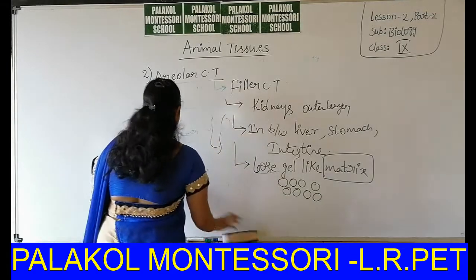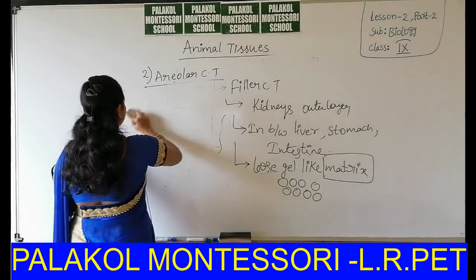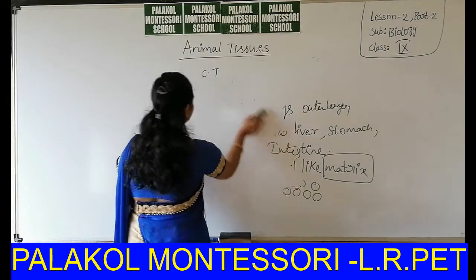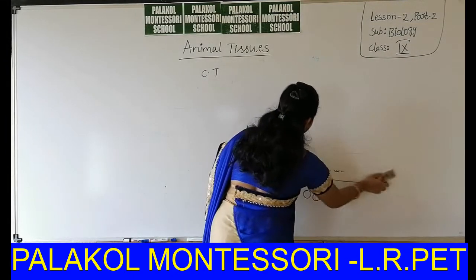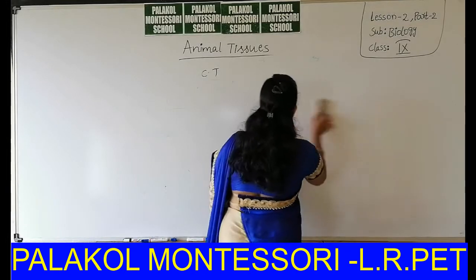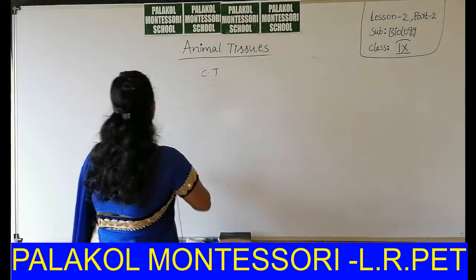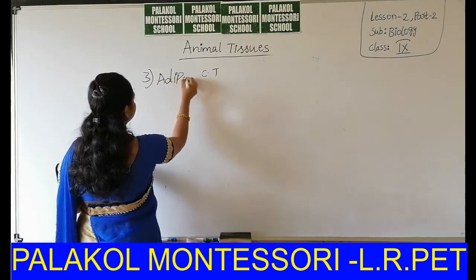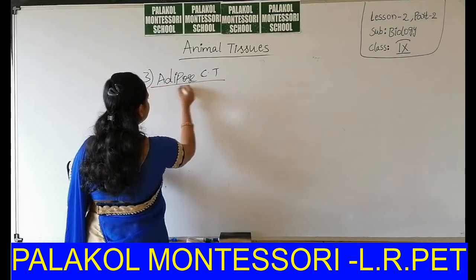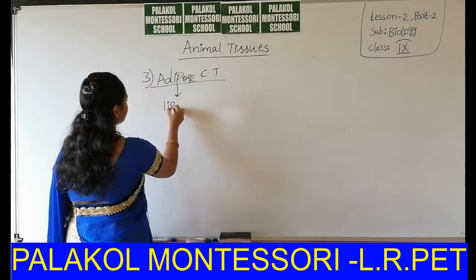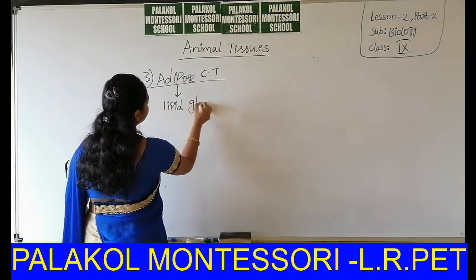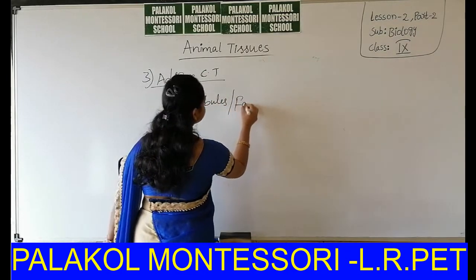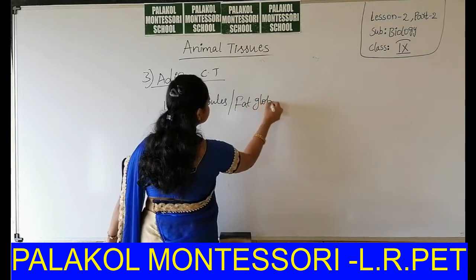Then the third one, adipose connective tissue. Adipose means the tissue which is made up of lipid globules or fat globules.